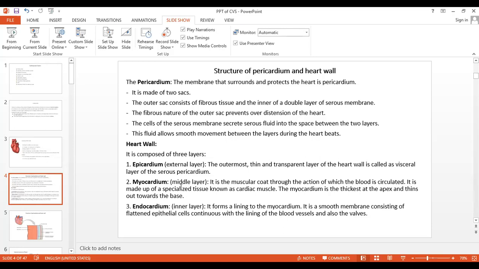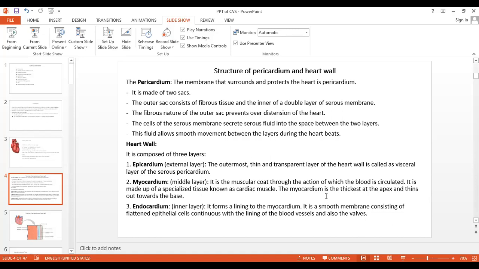It is a special tissue, the cardiac muscle, which is myogenic. It has a thick muscular coat, so it is the middle layer. The action takes place here only. It is made up of the specialized tissue known as cardiac muscle.